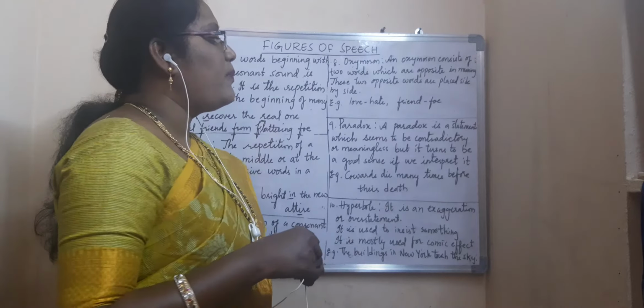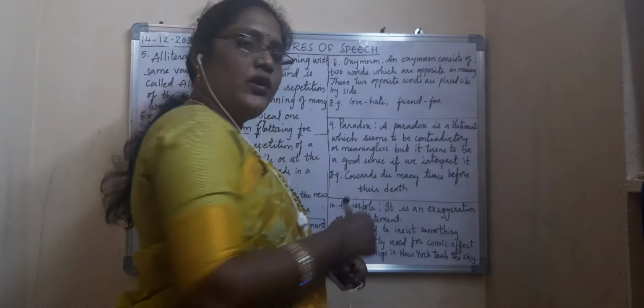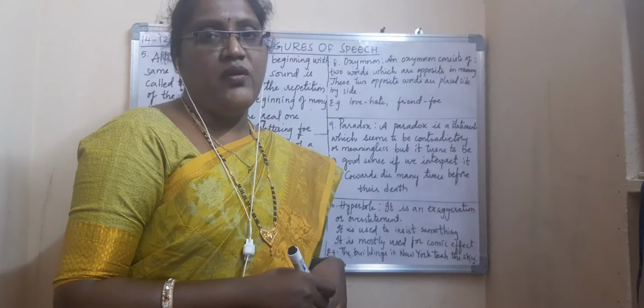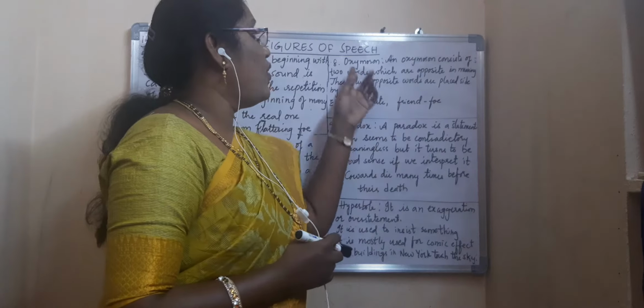So now, what is the opposite word of love? Hate. So it will be side by side. Friend, what is the opposite of friend? Enemy. Enemy is nothing but foe here. So now, what is oxymoron?